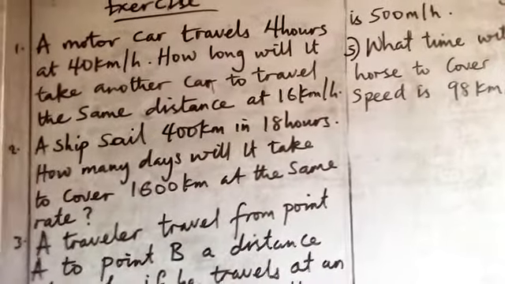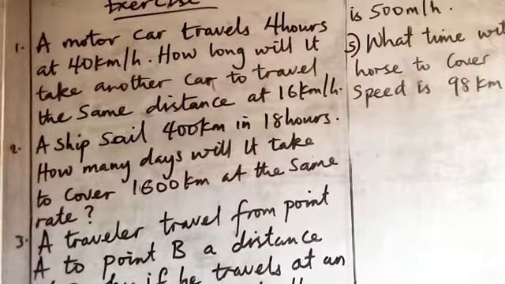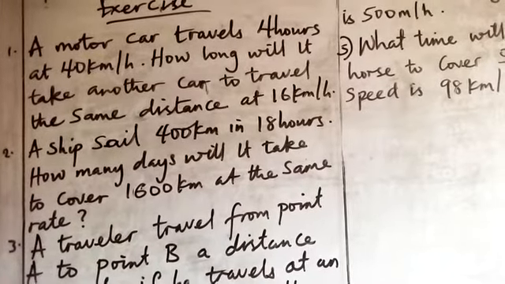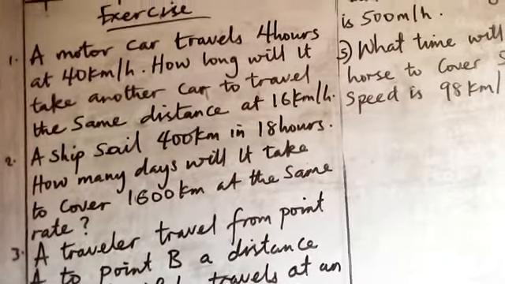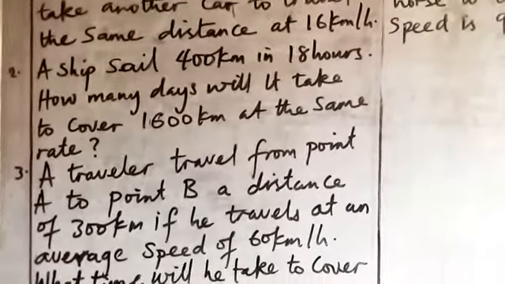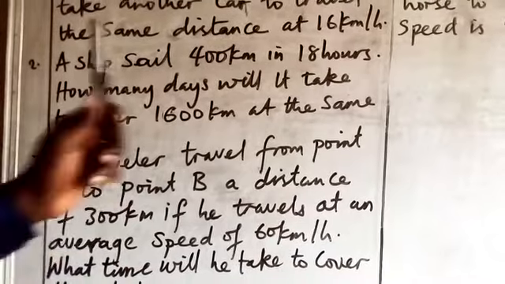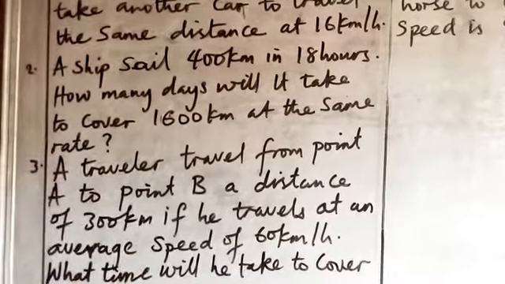Then number 2, a ship sails 400 kilometers in 18 hours. How many days will it take to cover 1,600 kilometers at the same rate? Okay, you have to look for the average speed here. Average speed is not given to you. Look for the average speed first before you look for your time.